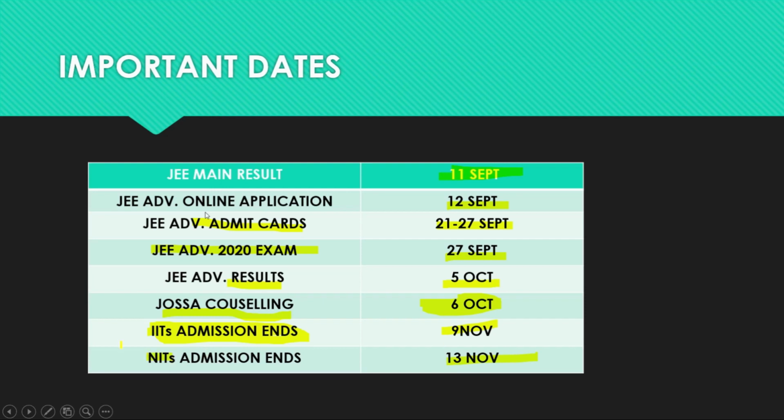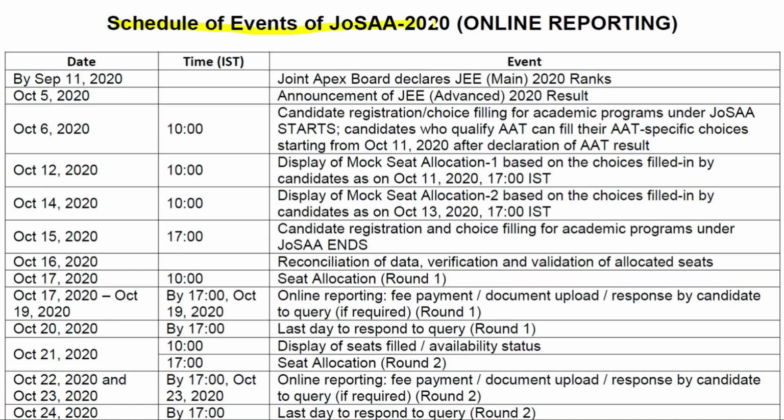NIT plus system means NITs, triple ITs, GFTIs. This admissions process through JoSAA will be ending on 13th November. Schedule of events of JoSAA online reporting. So, October 6th, 10 a.m.